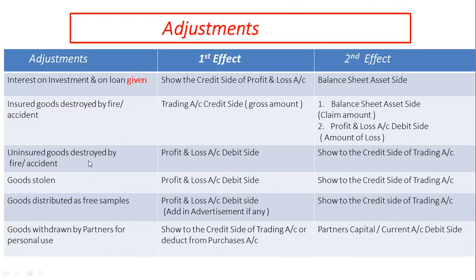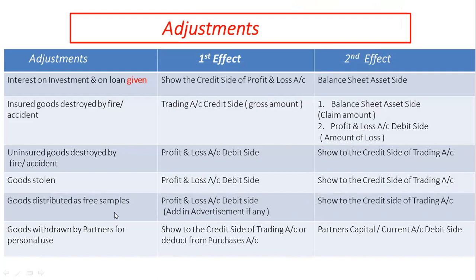Uninsured goods destroyed by fire or accident. This is always the loss of the firm. First effect is shown on debit side of profit and loss account, and second effect is shown on credit side of trading account. Goods stolen. This is also the loss for the firm. First effect is given in the debit side of profit and loss account, and second effect is shown in the credit side of trading account.